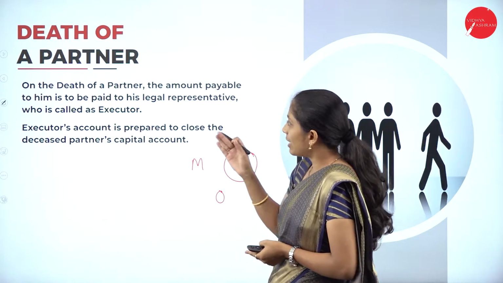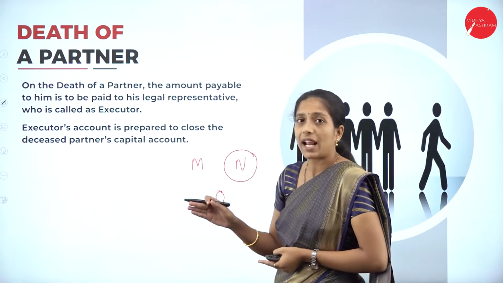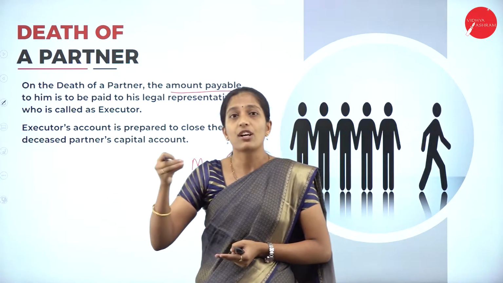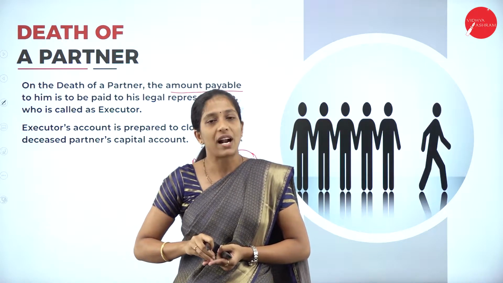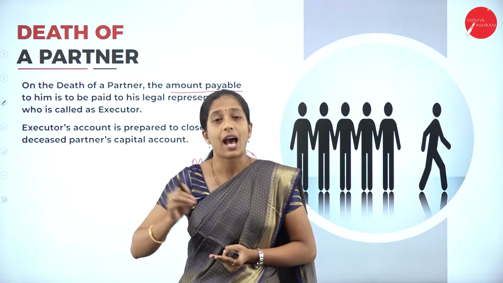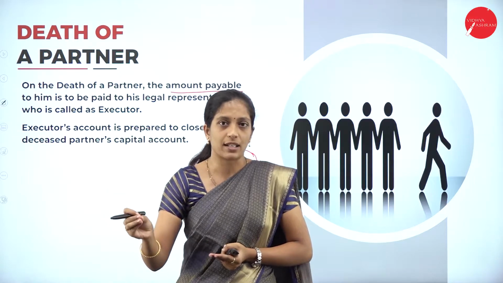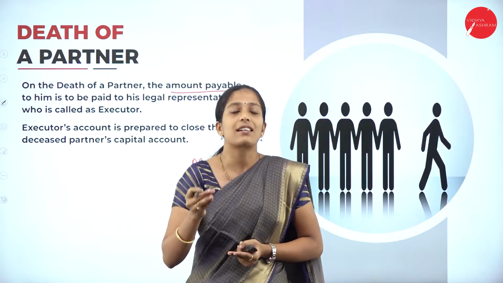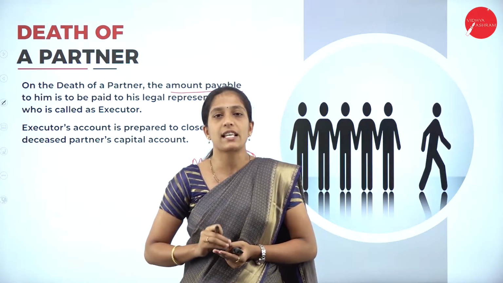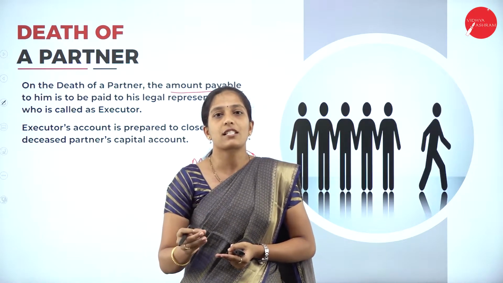On the death of a partner, the amount payable is of course some amount because he was part of that partnership firm, right? So the amount which belongs to him has to be paid to that partner, and when a person dies in the existing partnership firm, he is called a deceased partner. Now, who is a deceased partner?